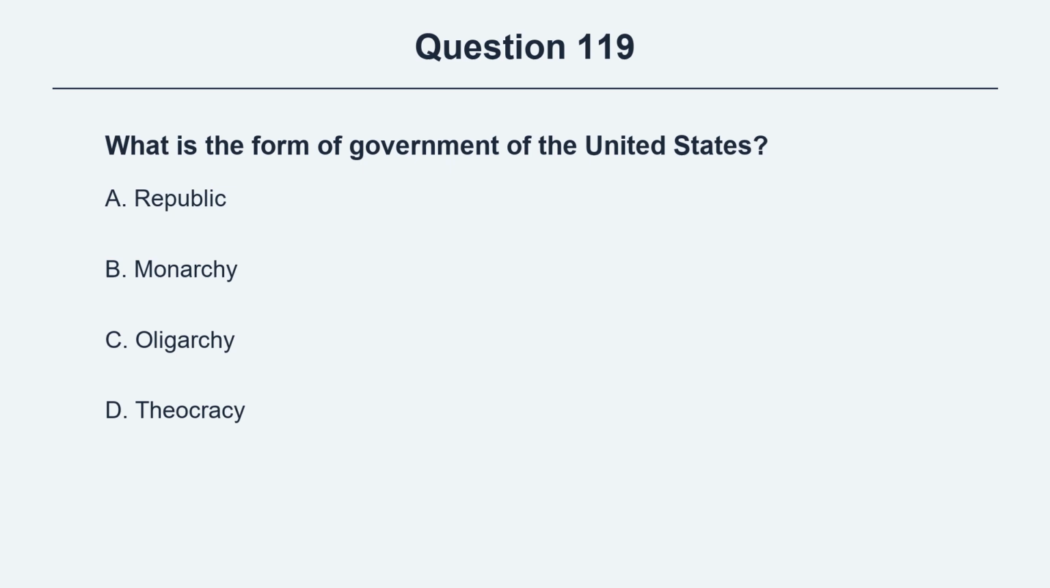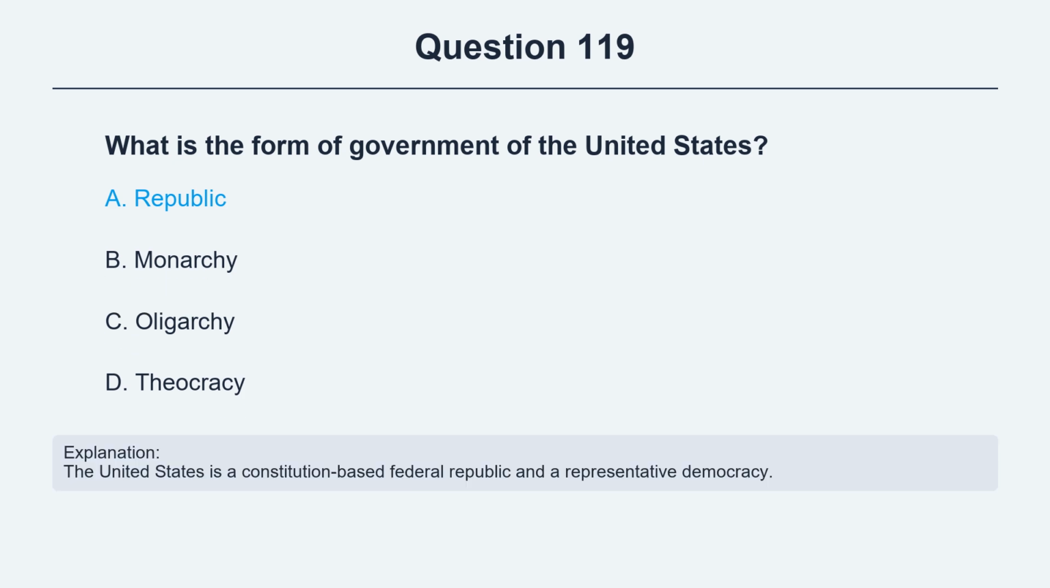Question 119. What is the form of government of the United States? Option A, republic. Option B, monarchy. Option C, oligarchy. Option D, theocracy. The correct answer is option A, republic. Explanation: The United States is a constitution-based federal republic and a representative democracy.